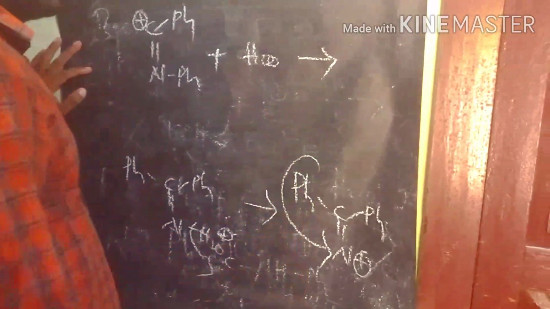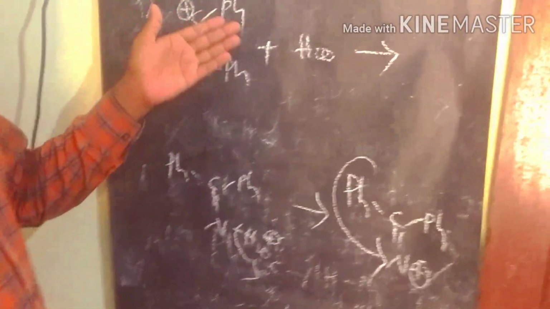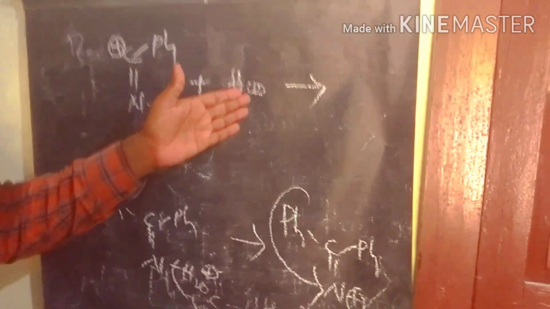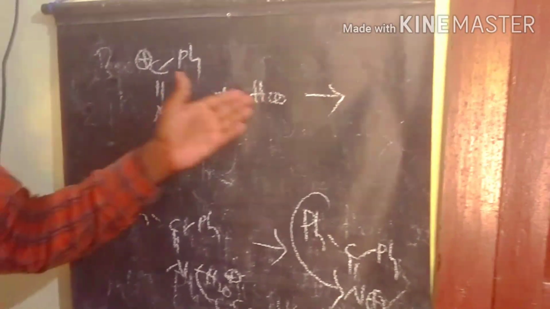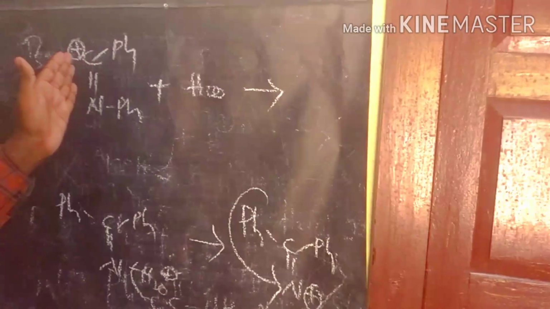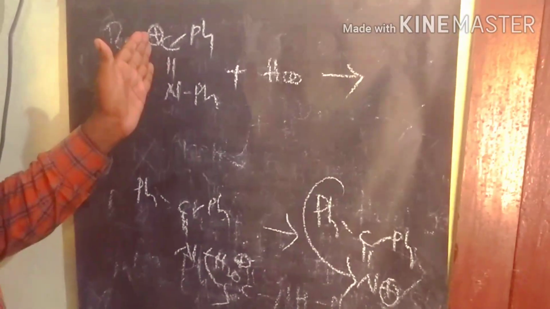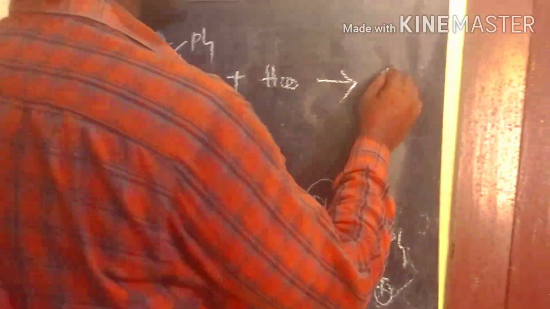What is happening? The carbocation gains the OH minus, because the carbon has a positive charge. In hydrolysis we have H plus and OH minus. The OH minus is attacking the carbocation. So we are getting this intermediate.